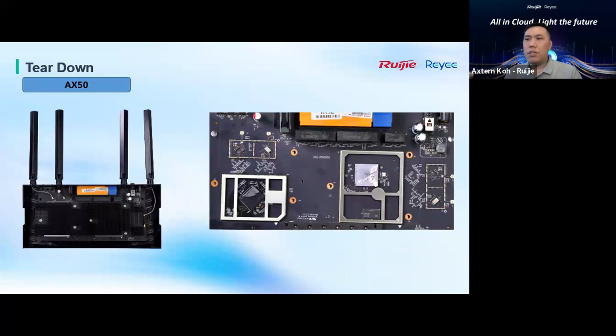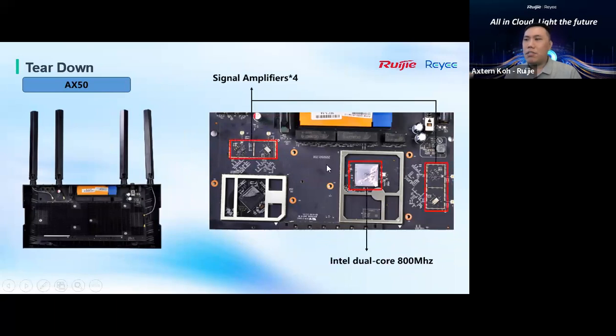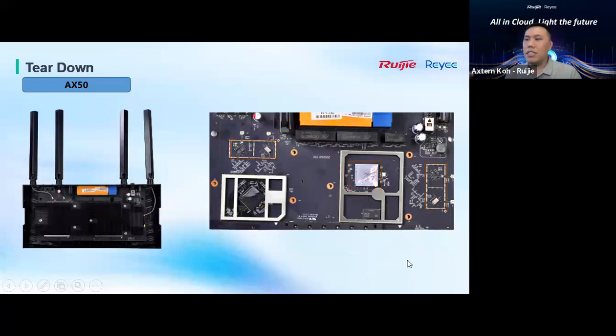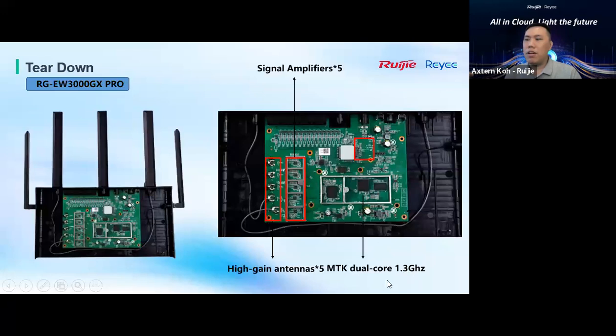Okay, so we are going to compare with another competitor model, the AS50. Based on this, you can see they only use 4 amplifiers, and for the chipset, they are using Intel 800 megahertz only. If we compare with us, we are higher, based on the CPU and the signal amplifier. All right. And this is a short video. I'm going to show you the entire outlook of this EW3000 GS Pro.